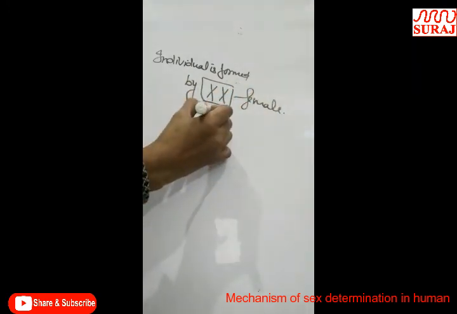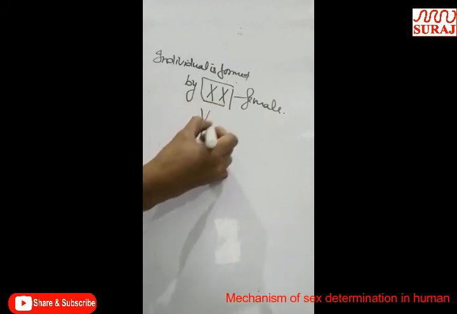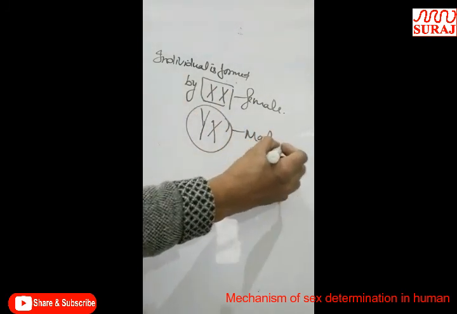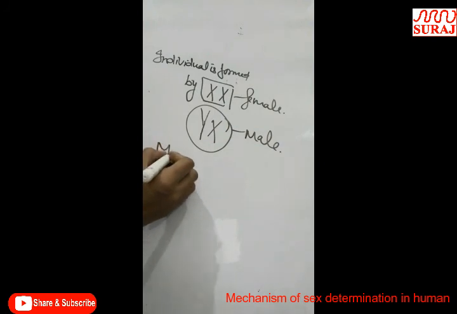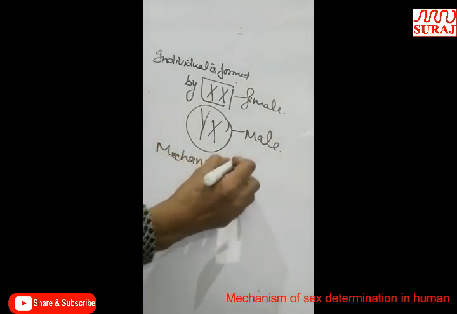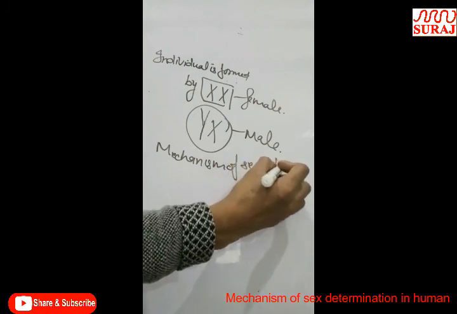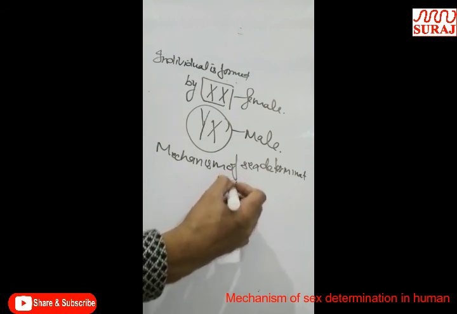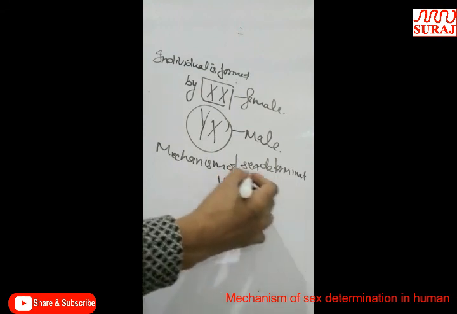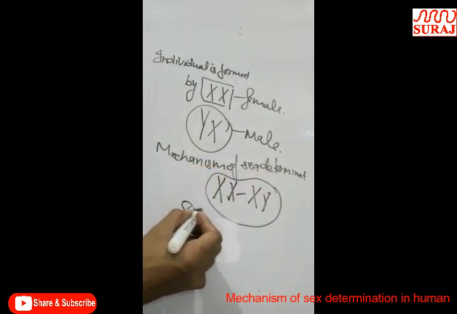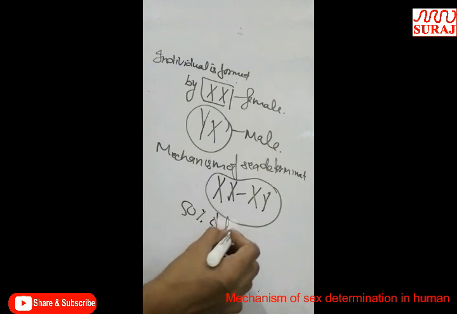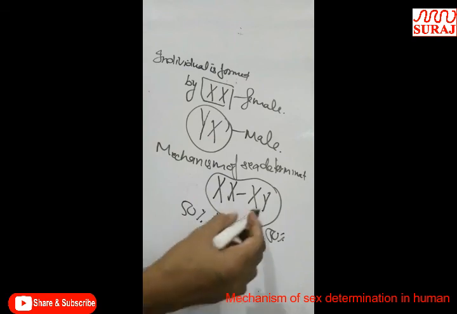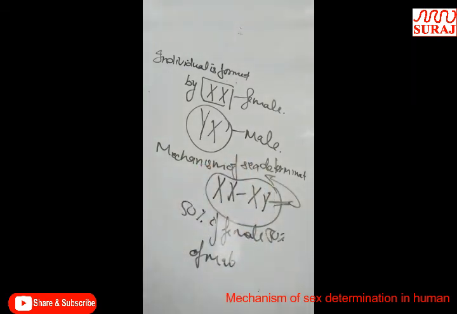And if the organism is formed by the fusion of a sperm having Y chromosome with an X-containing ovum, then it will be male. And the mechanism of sex determination in human beings is known as the XY mechanism. So in human beings there is a 50% chance of a female child and a 50% chance of a male child. And this mechanism is present in human beings for sex determination.